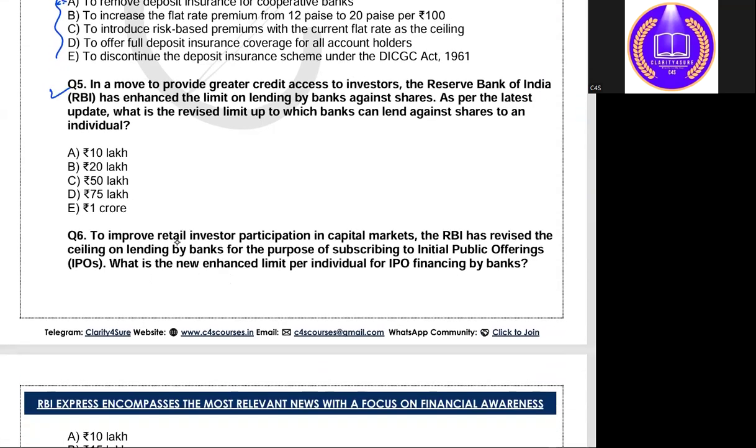Next, the 5th question. In a move to provide greater credit access to investors, RBI has enhanced the limit on lending by banks against shares. RBI actually enhanced the limit for investors, right? So that investors can have access to greater credit. As per the latest update, what is the revised limit up to which the banks can lend against shares to an individual? You need to figure it out. Or what was the earlier limit, that also we will discuss. What was the earlier limit and what is the new limit that RBI has proposed for investors to get access to credit, right?